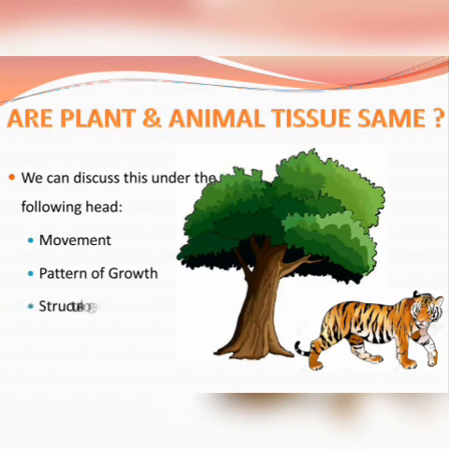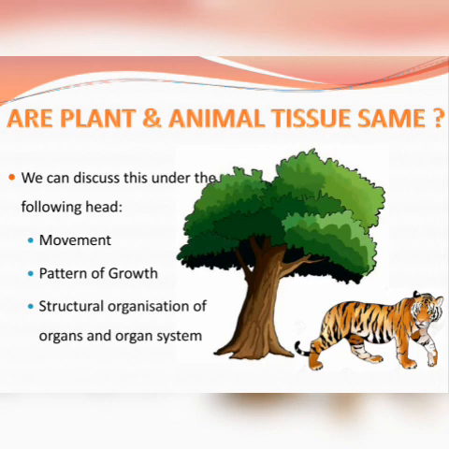Next, structural organization of organs and organ system. Now, according to mobility as well as different feeding methods, animals as well as plants have their own structural organization of organ and organ system.